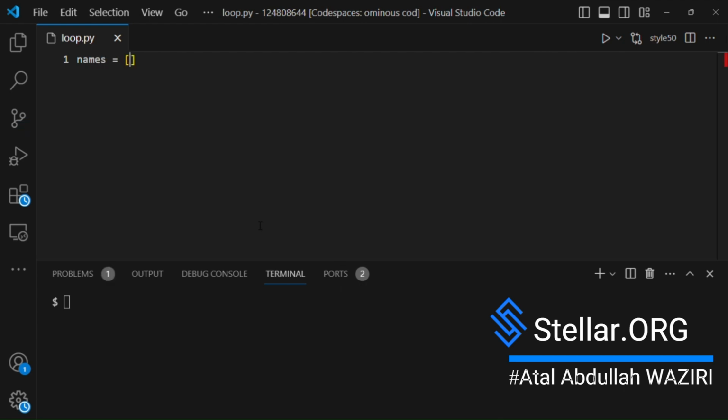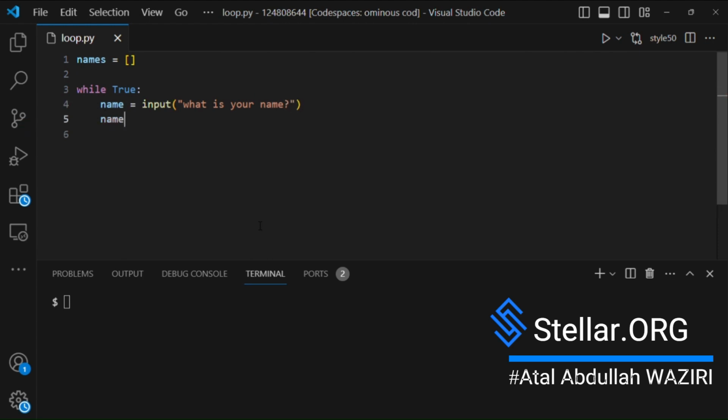Names equals open bracket, close bracket, while True, name equals input, what is your name, names dot append name. For i in names, go ahead and print i, and then print a new line after each iteration.